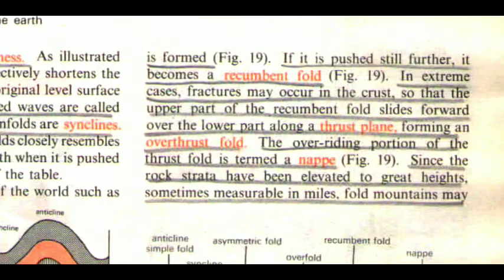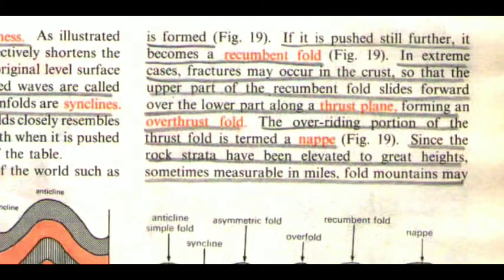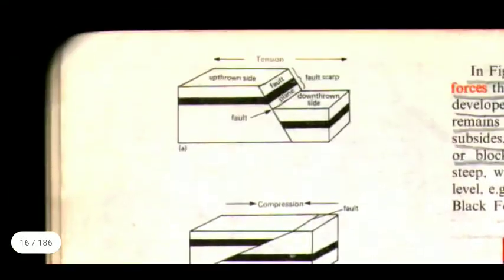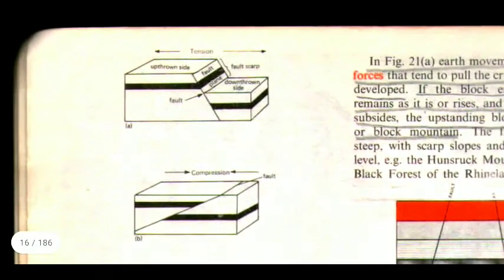Since the rock strata have been elevated to great heights, sometimes measurable in miles, fold mountains may be called mountains of elevation. The fold mountains are also closely associated with volcanic activity. They contain many active volcanoes, especially in the circum-Pacific fold mountain system. They also contain rich mineral resources such as tin, copper, gold, and petroleum. And there is a figure.